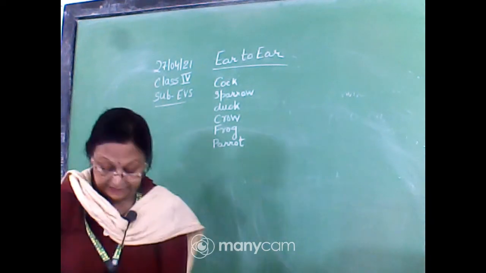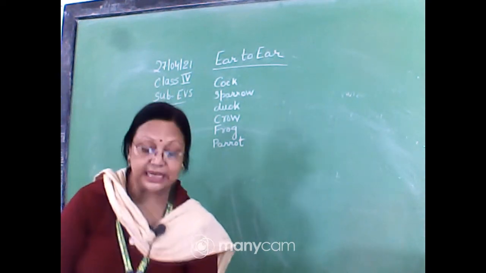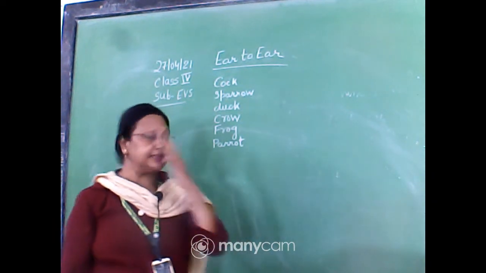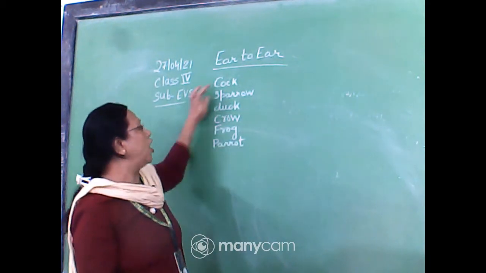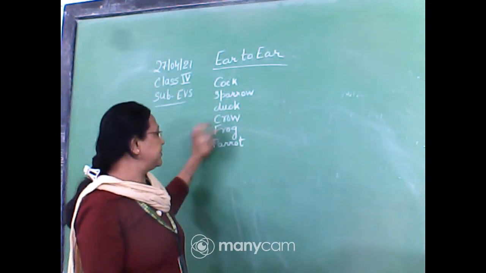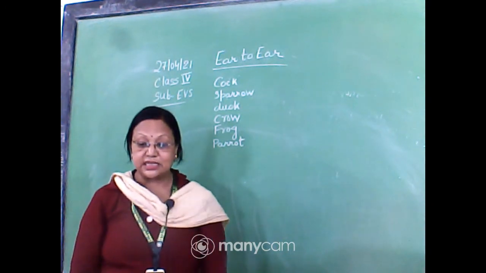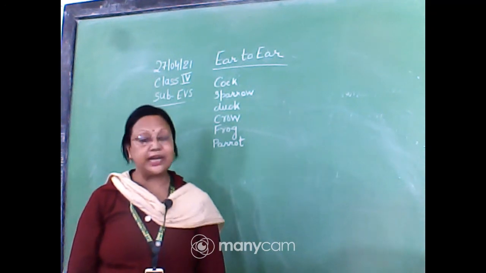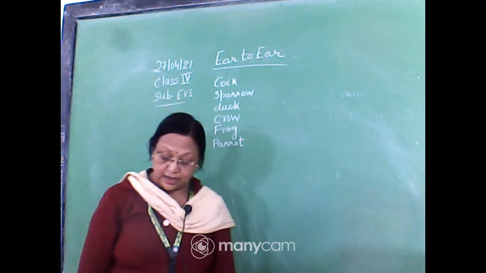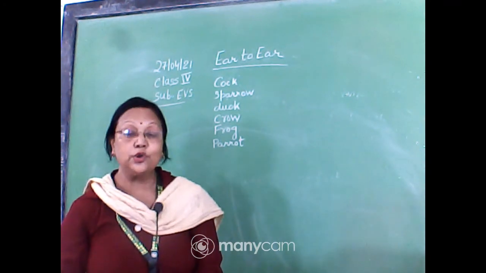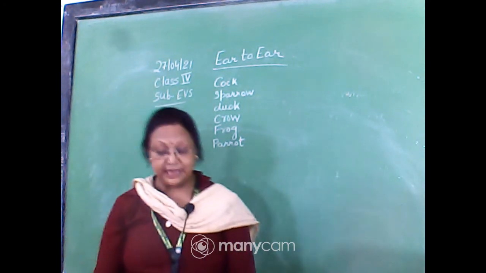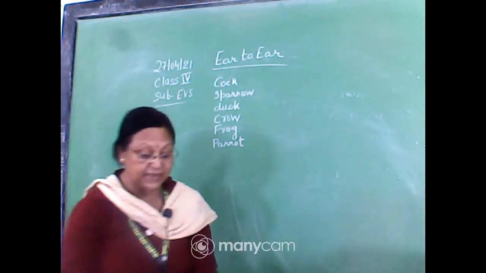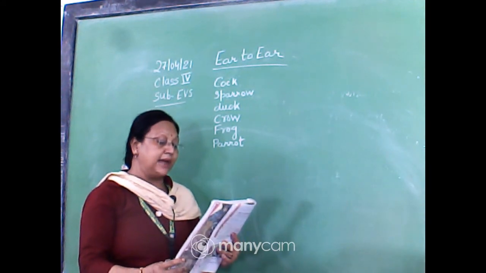So write the name of these animals, name the animals in the picture. Can you see their ear? Do these birds have feathers? Cock, sparrow, duck, crow, except frog, this parrot. Are you seeing the ear of these birds? No, we cannot see the ear of these animals. Do they not possess any ear? Yes, they possess ear. So find out some other animals which have ears that we cannot see, write their name.